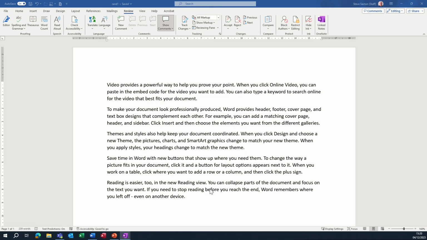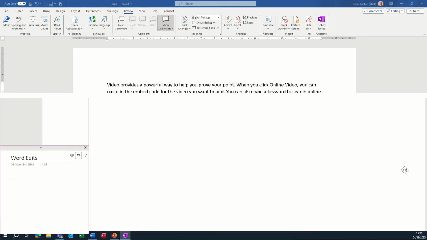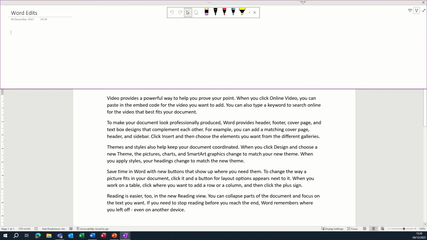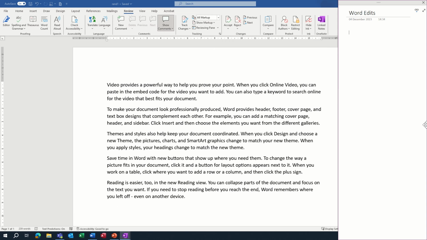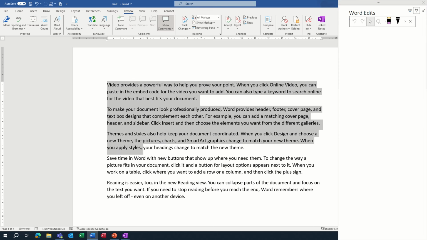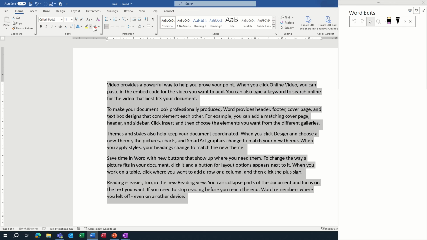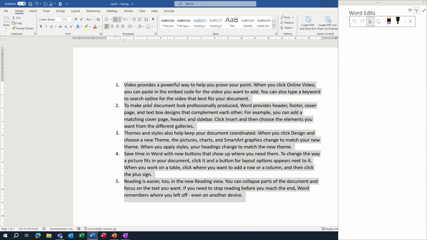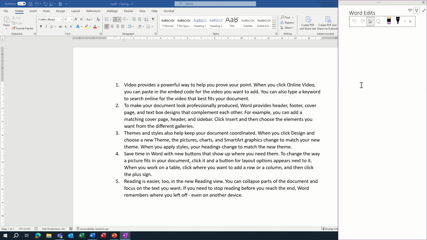I click OK to that, and then the OneNote screen is docked at the bottom. I've just docked it to the top, but you can have it docked any way you want. I'll just push it to the side. So what you do is you start typing. So I'll just say, let's just number this document for a minute. Let's make out that these are like minutes or something. Somebody's typed up and you want to make a comment on them or remind yourself to do something.